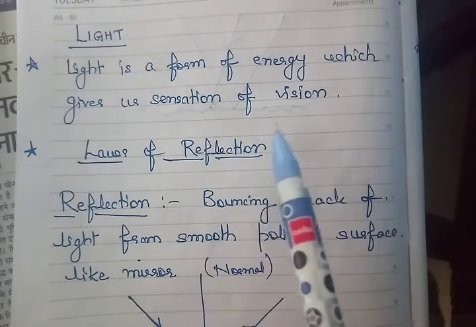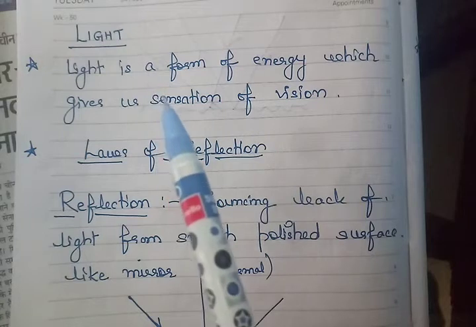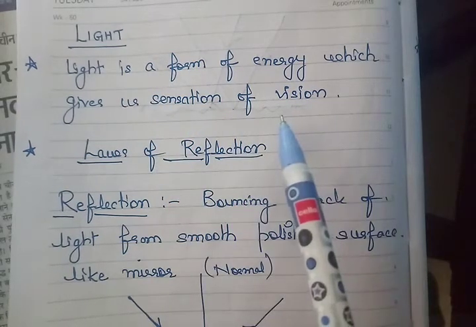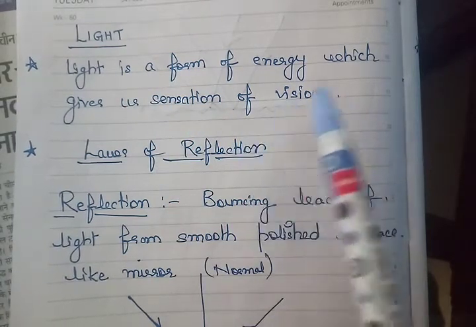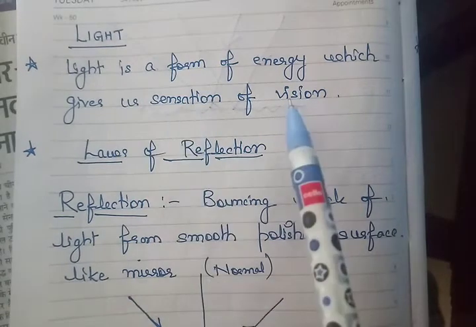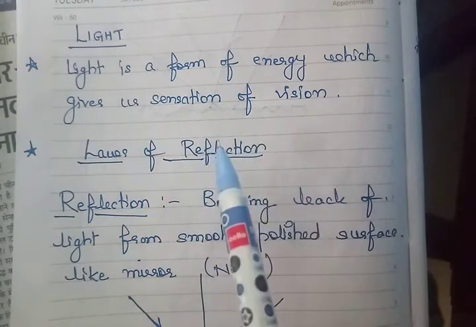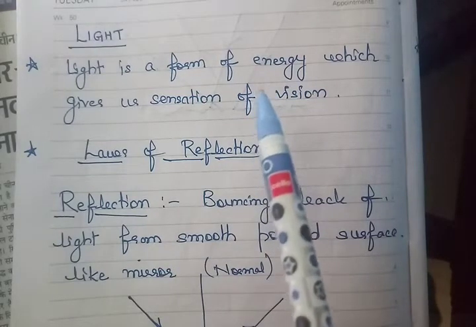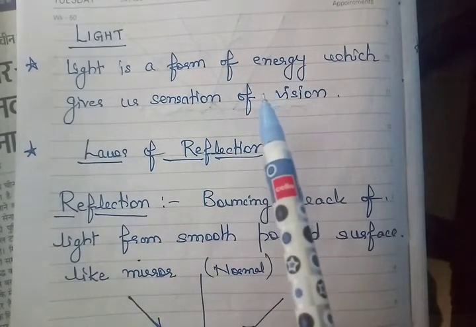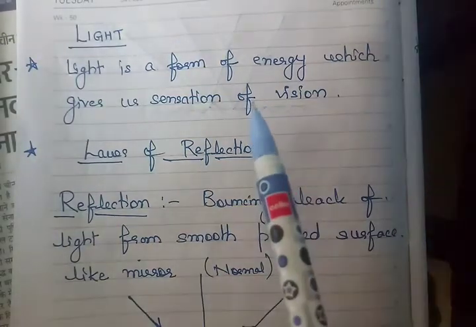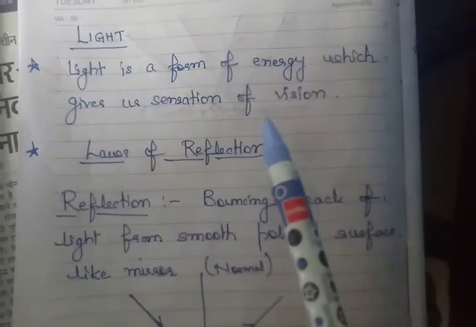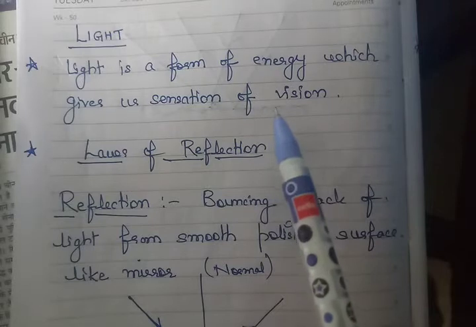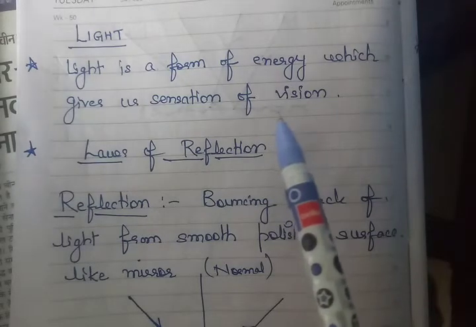A kind of energy is there. So light is also a form of energy. And what kind of energy is it? Which allows us to see, which gives us vision, right? That is how we are able to see things, which we have to learn in this chapter.